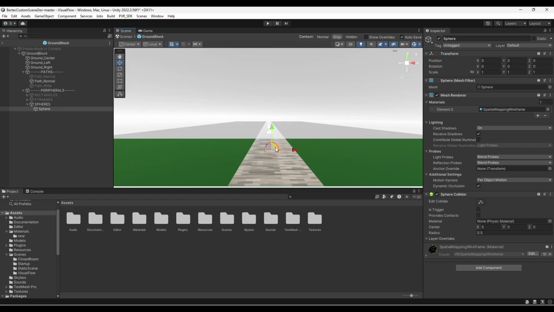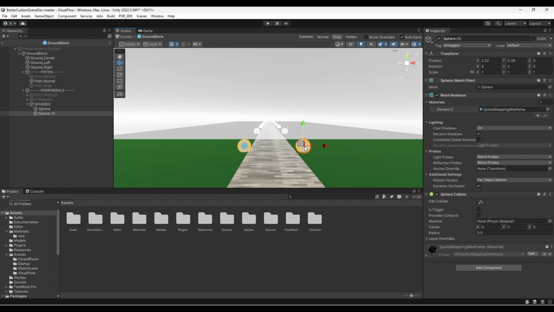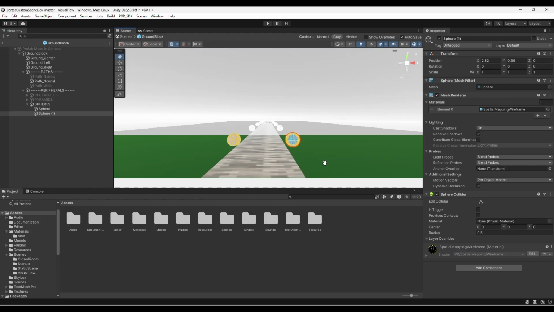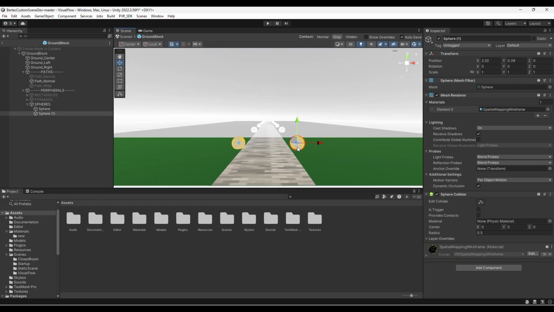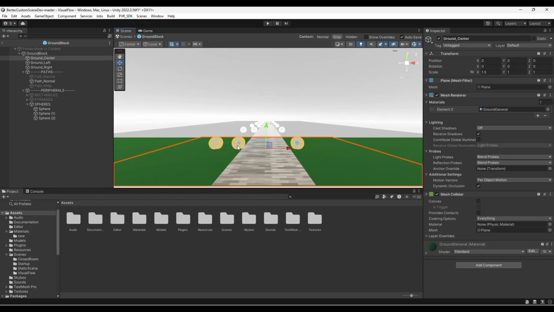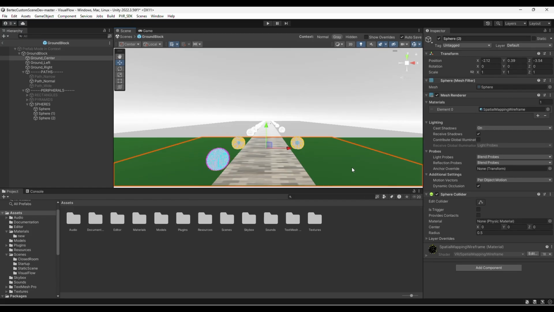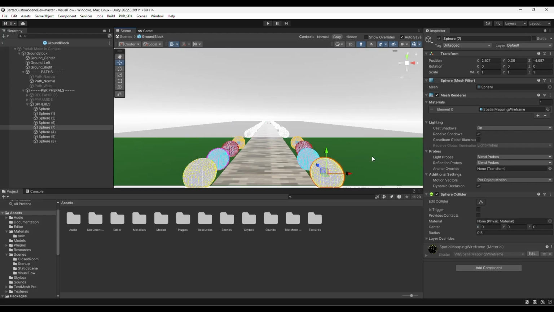Now, arrange the spheres around the periphery in a way that best supports your objective. Note that since this is a prefab, the change will be reflected to the rest of the path. You can duplicate an object by copying and pasting. After a sphere has been duplicated, move it to the desired location. Ensure to save changes once done.